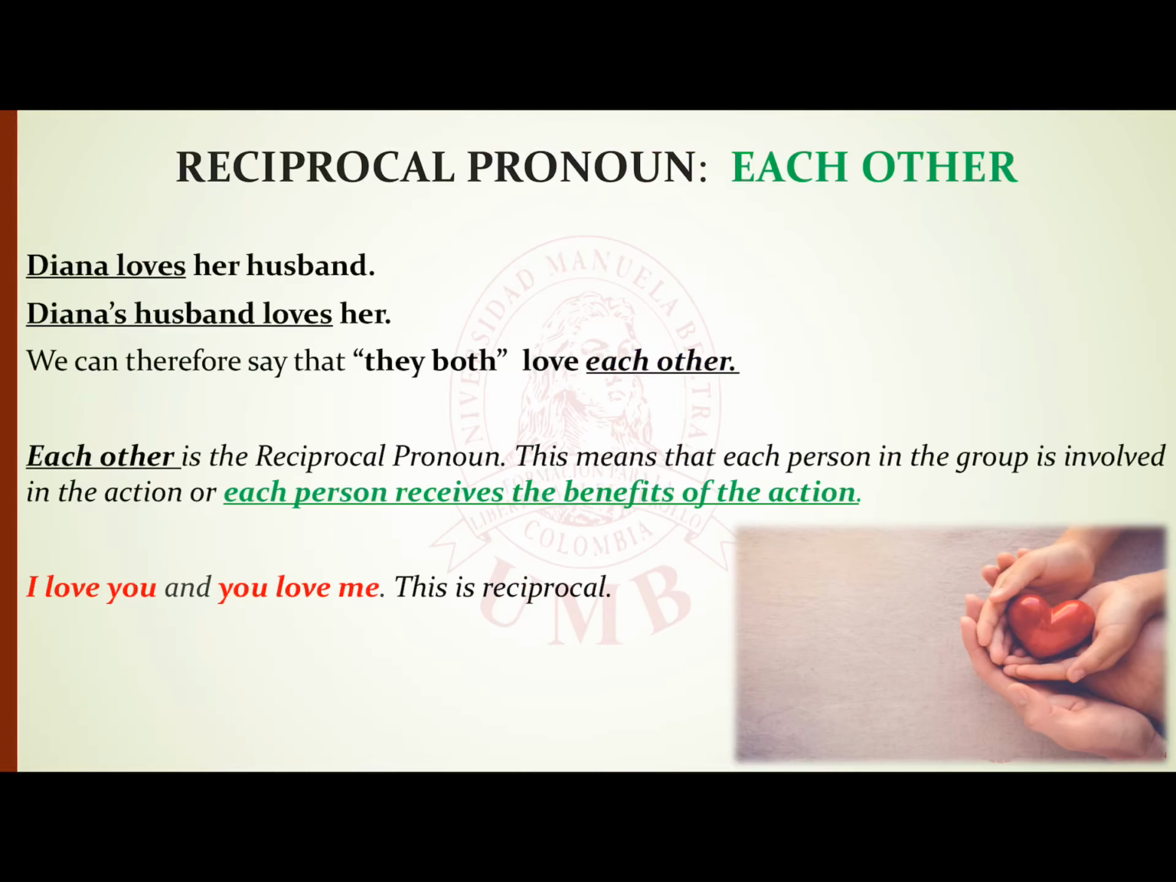One another. Let's take a look at reciprocal pronoun each other. Diana loves her husband. Diana's husband loves her. We can therefore say that they both love each other, ambos. They both love each other. Diana loves her husband and her husband also loves her.